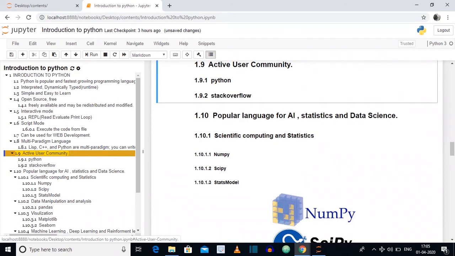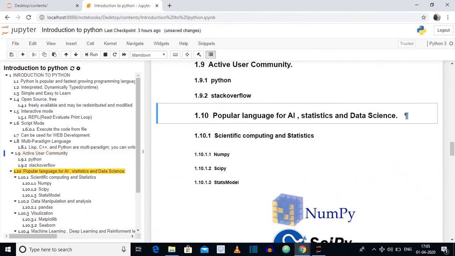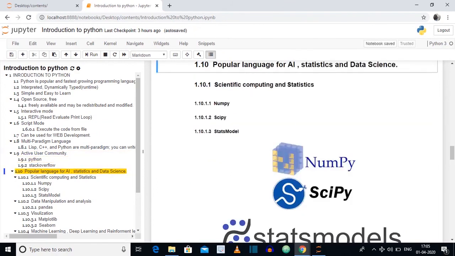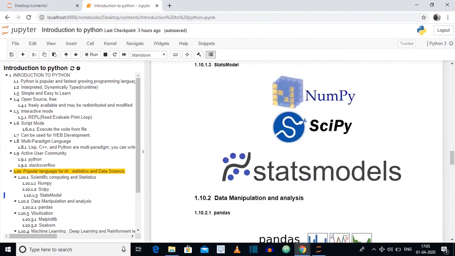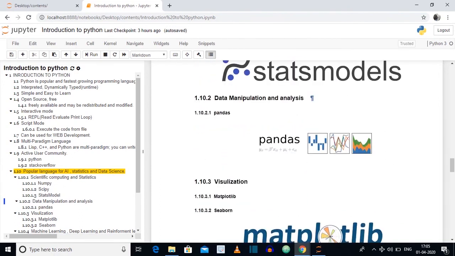Python is a popular language for AI, statistics and data science. Most of the standard libraries used for AI, statistics, and data science are: for scientific computing and statistics, you use NumPy, SciPy, and Statsmodels. For data manipulation and analysis, you use Pandas. Inside Pandas, you use DataFrame.